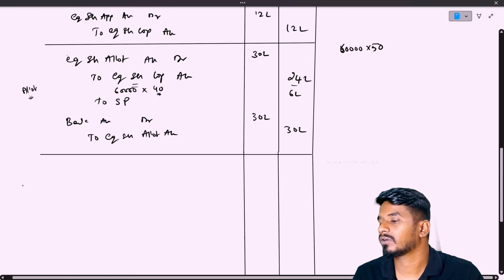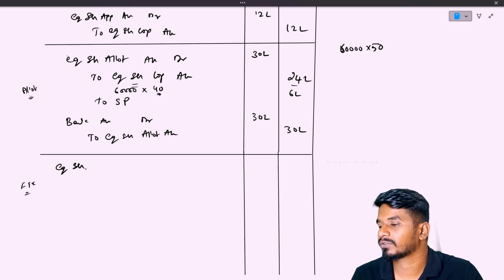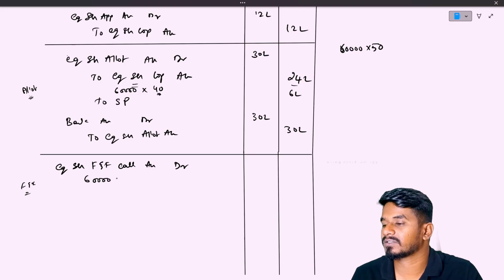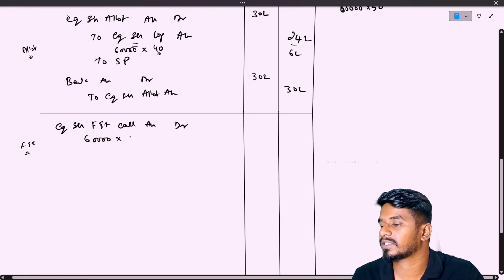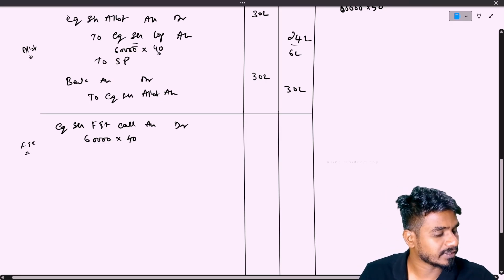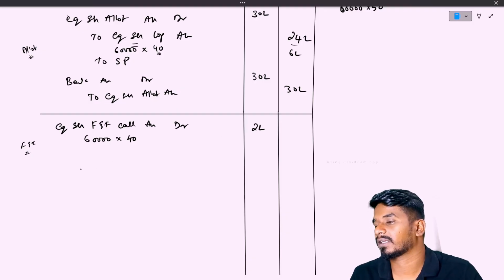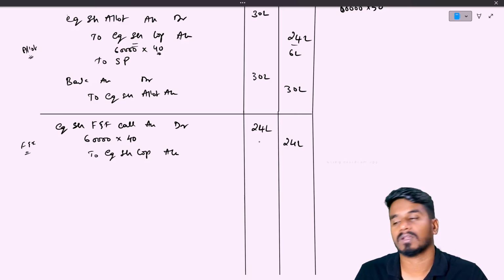Let us see. So, first and final call we will make due. At the time of due, there are no issues. Equity share first and final call account will get debited for how much? 60,000 shares into how much we need to receive? 40. Yes, 40 rupees we need to receive on first and final call. So, what is the amount? 60,000 into 40. It is 24 lakhs. Correct. 24 lakhs to equity share capital account. Equity share capital account is 24 lakhs.